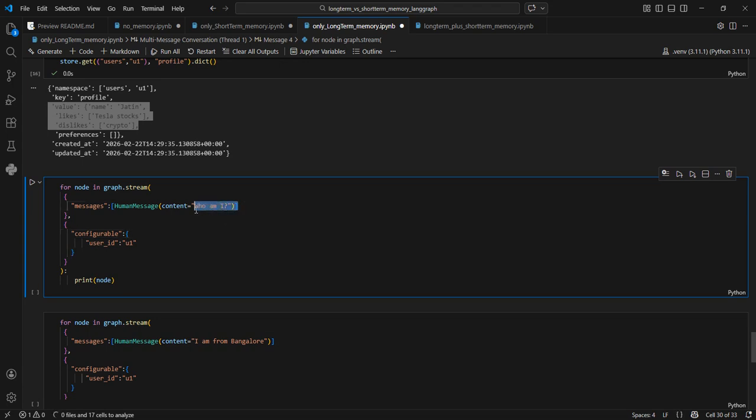So now if we ask, who am I? to the same user ID. Now there is no concept of thread here. Okay, so we can only rely on the long-term memory.